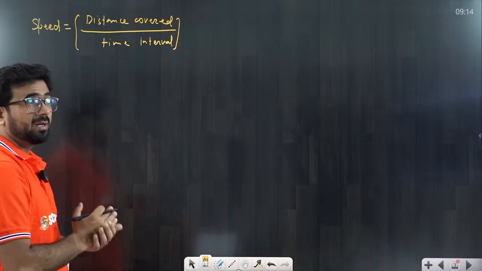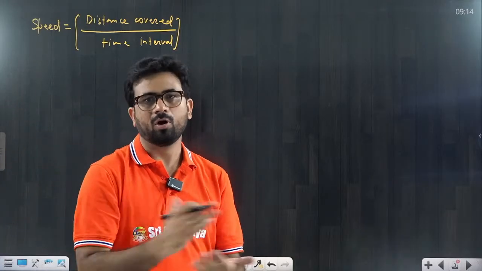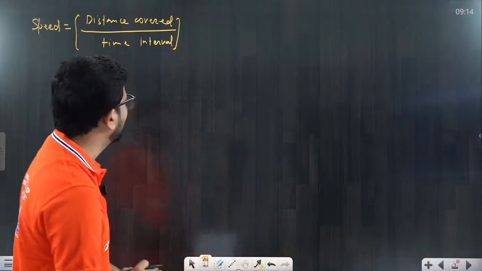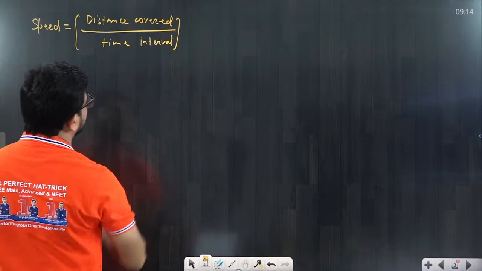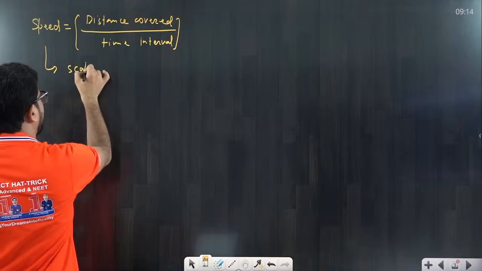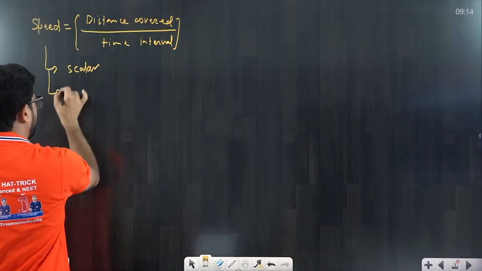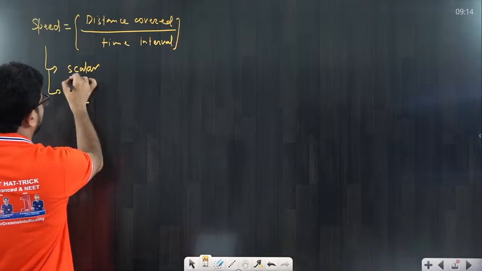Now, if we are talking about the displacement, displacement can be positive, it can be negative, it can be zero. So all are possible, that we have to understand very clearly. When we are talking about the speed, it means distance covered per unit time interval. So this is a scalar quantity. Its SI unit is meter per second, a very simple thing.